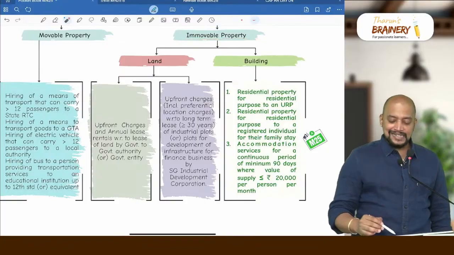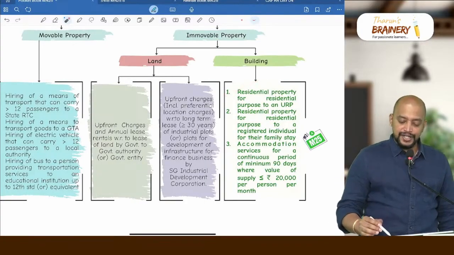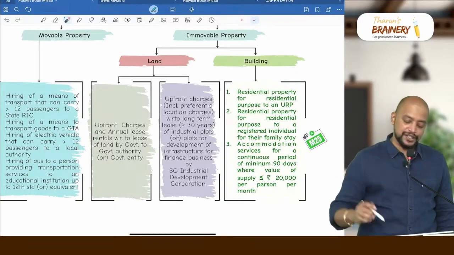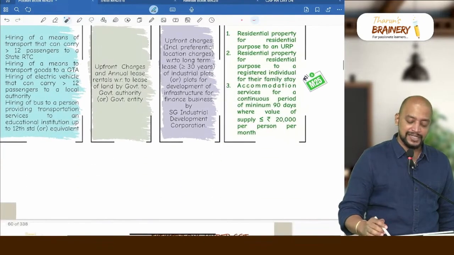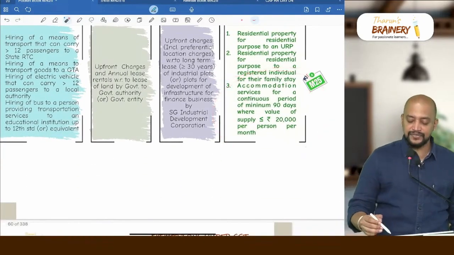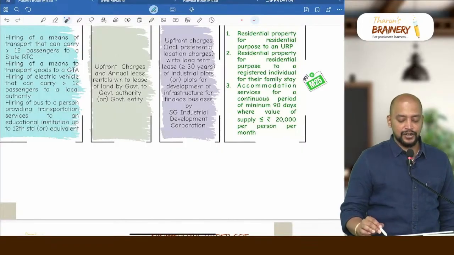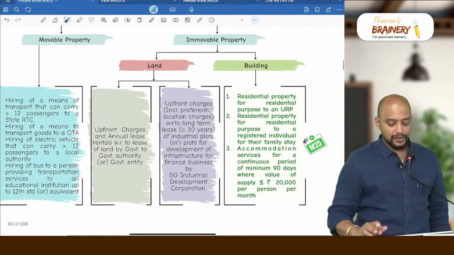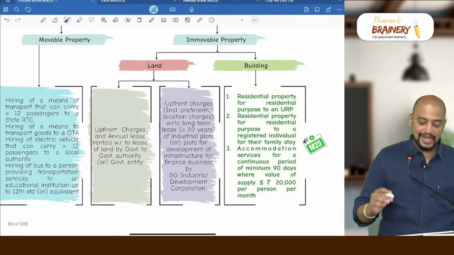Coming back to this, immovable property. So building: residential property for residential purpose to an unregistered person, residential property for residential purpose to a registered individual for family stay, and accommodation service for a continuous period of 90 days where the value of supply is less than or equals to 20,000 per person per month. Okay, that is about this building exemption.